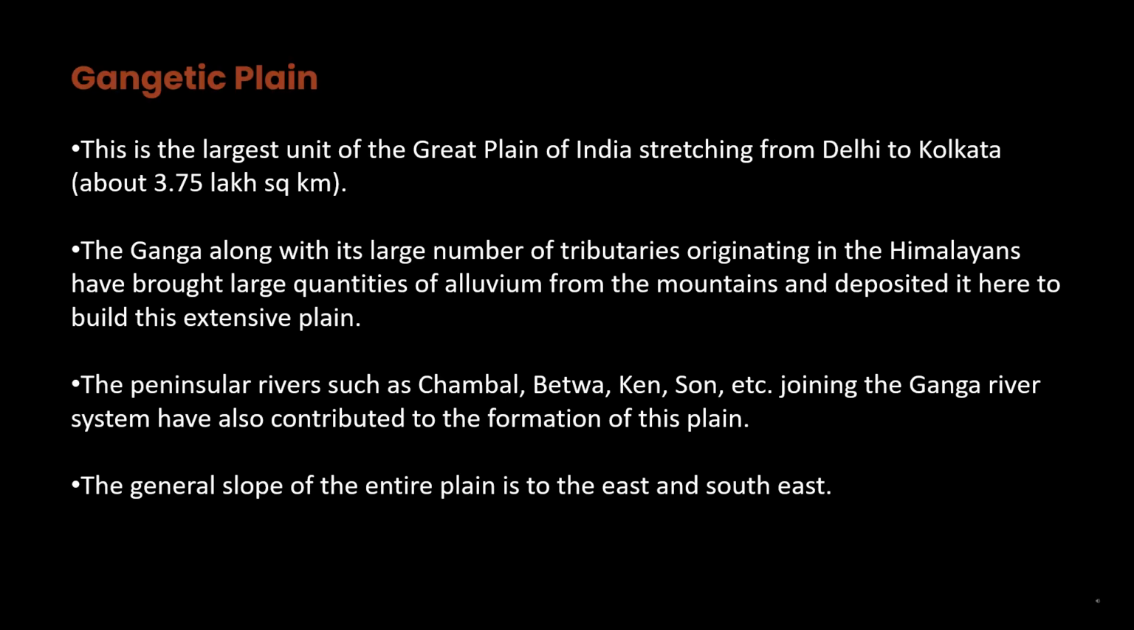Gangetic Plain. This is the largest unit of the Great Plain of India, stretching from Delhi to Kolkata, about 3.75 lakh square km. The Ganga, along with its large number of tributaries originating in the Himalayas, has brought large quantities of alluvium from the mountains and deposited it here to build this extensive plain. The peninsular rivers such as Chambal, Betwa, Ken, Son, etc. joining the Ganga river system have also contributed to the formation of this plain. The general slope of the entire plain is to the east and southeast.